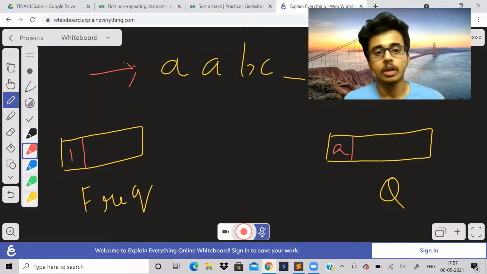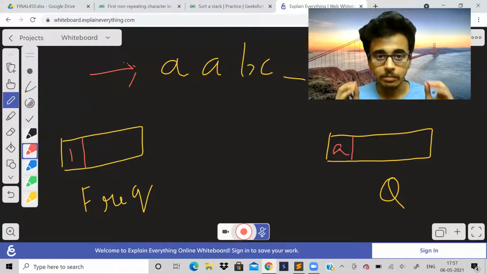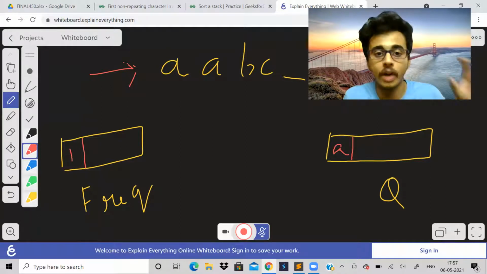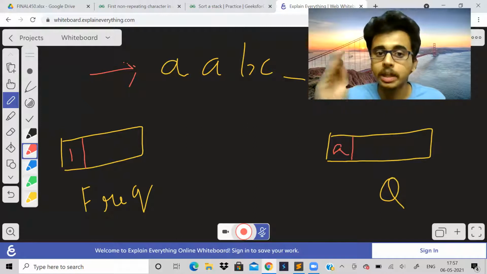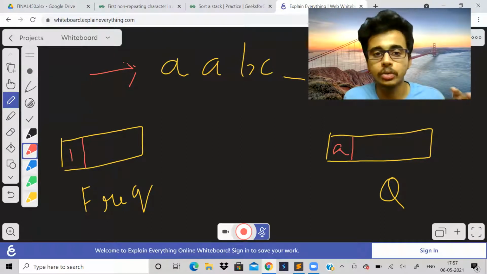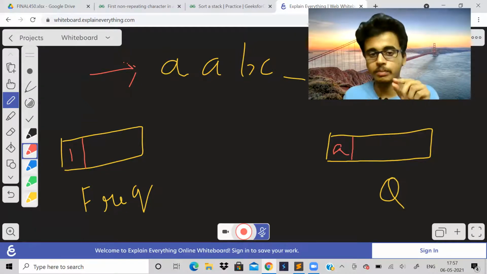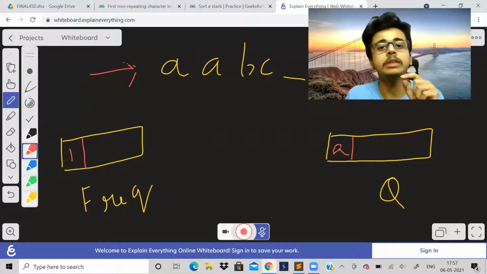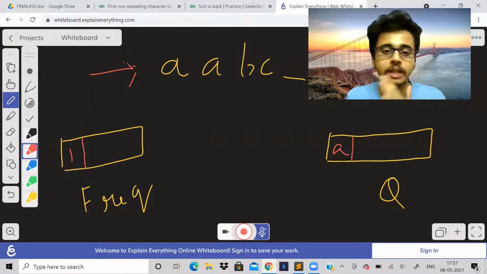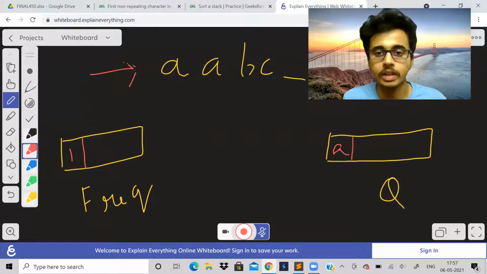How to do that? Listen to me carefully: until the queue is not empty and the front character present in the queue has a frequency not equal to 1, we will keep popping out, we will keep removing the elements from the queue. So that is how we are going to approach.